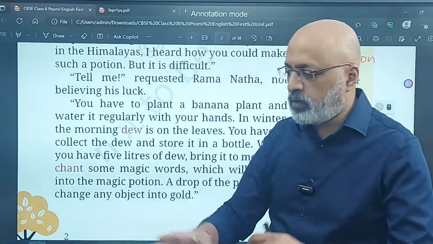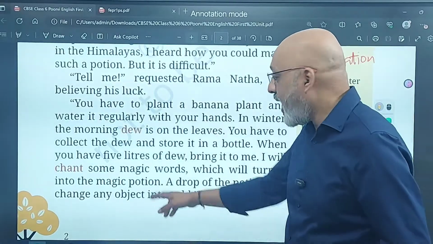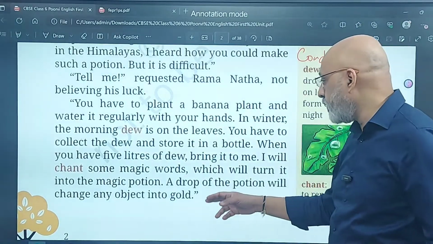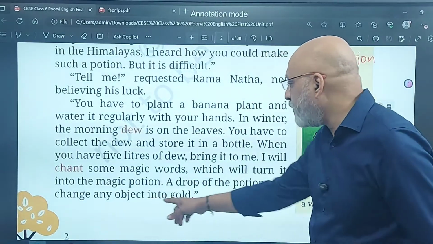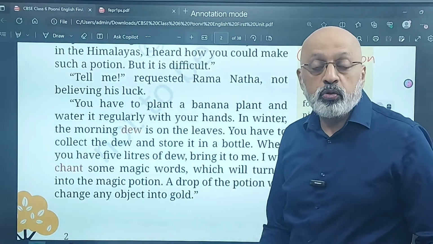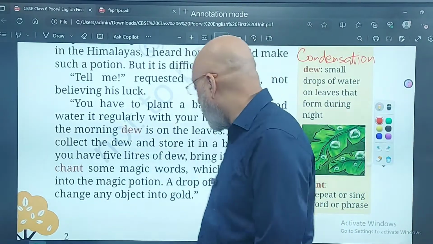Om, he will say something, and that will make it a magic potion, a drop. And then if you put a drop of the potion anywhere, that will change any object into gold. So that's what the sage tells Ramanatha.